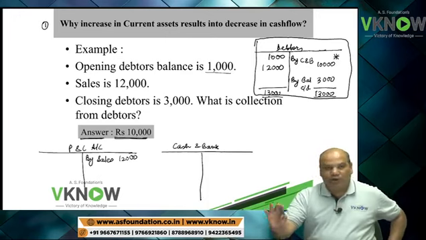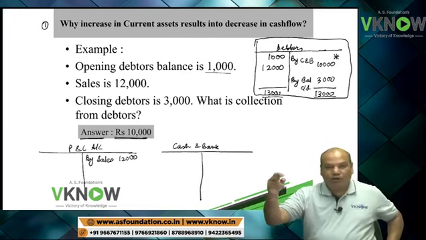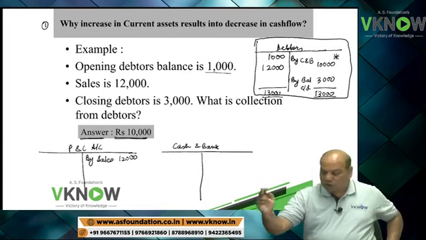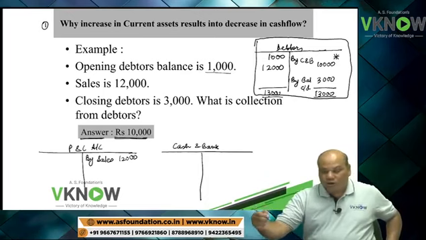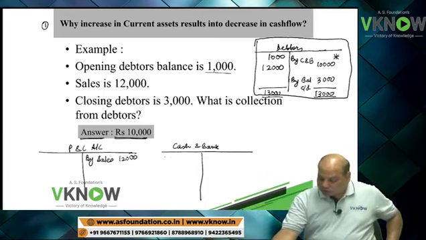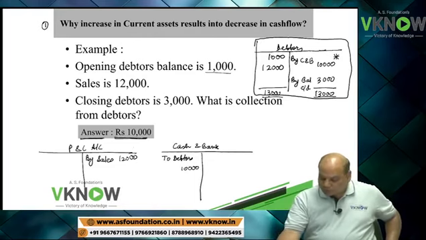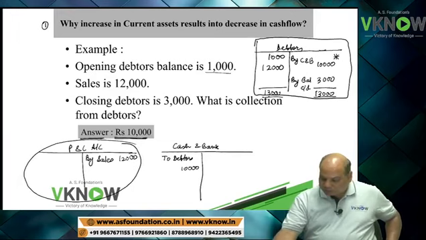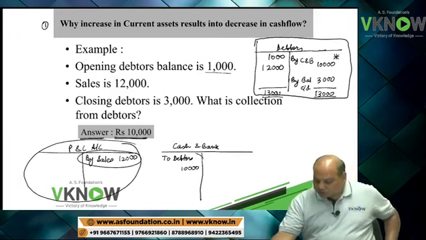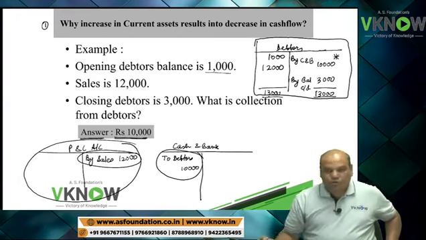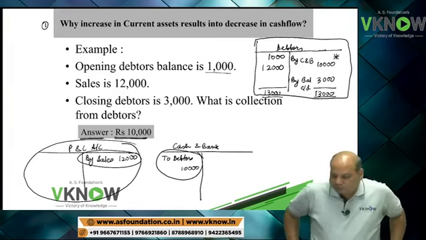They will simply give you the formula, increase in current asset, decrease in cash flow. But you are now learning the logic. Cash and bank account, you have two debtors, 10,000 rupees. P&L account, you have sales 12,000. But in cash and bank account, you have receipt of 10,000.